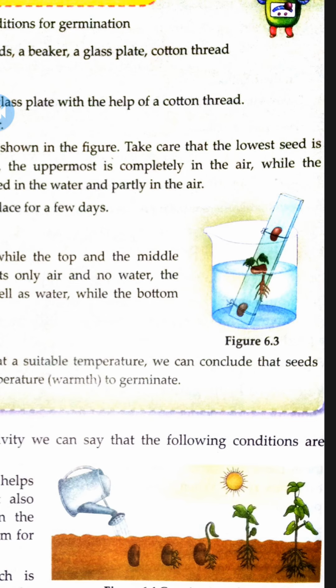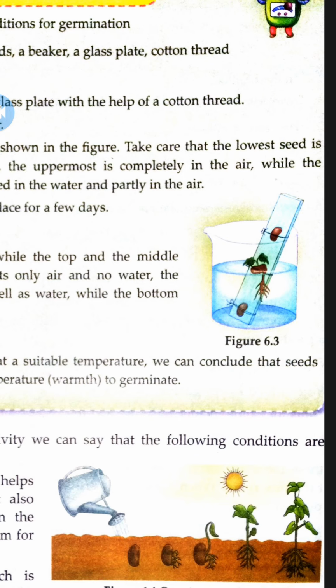What you will observe in 2-3 days is that the middle seed germinates. Small leaves will come out from the middle seed, while the top and the bottom seeds will not grow. The top seed is getting only air and no water, and the middle seed gets both air and water, while the bottom seed gets water but no air, so that seed will also not germinate.